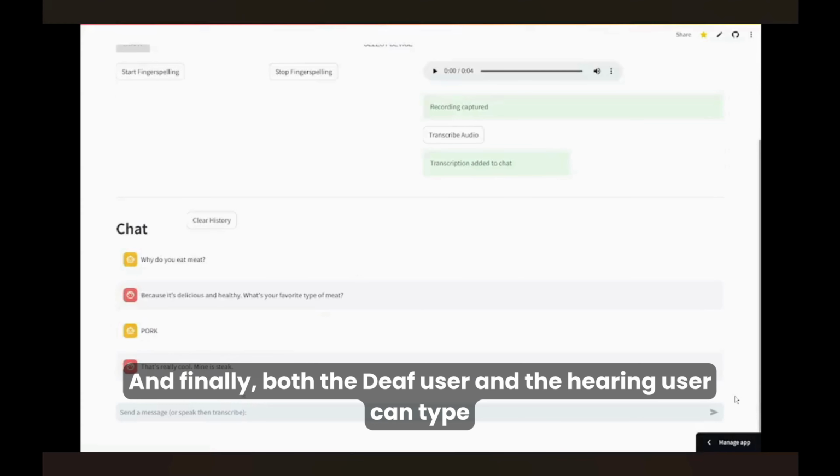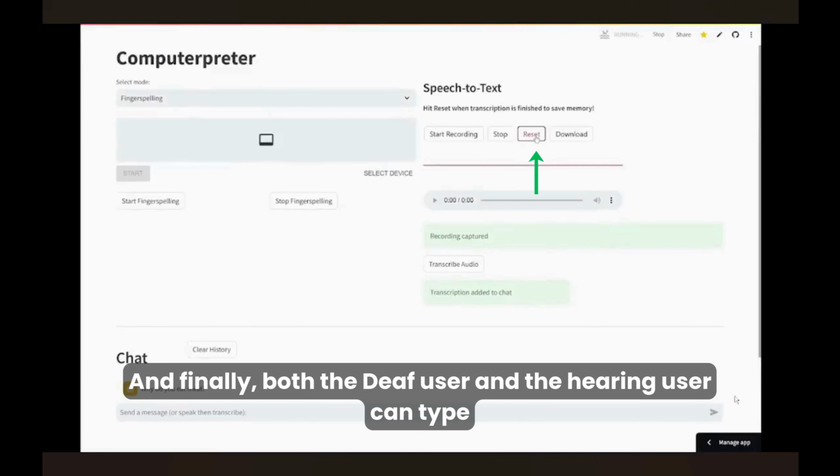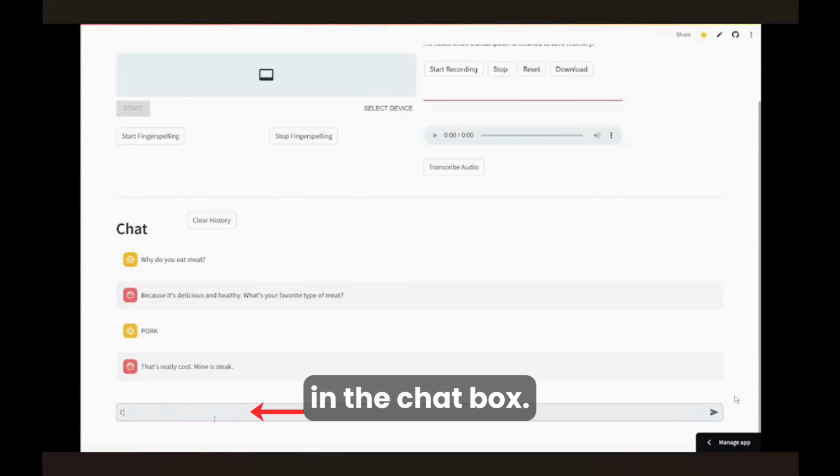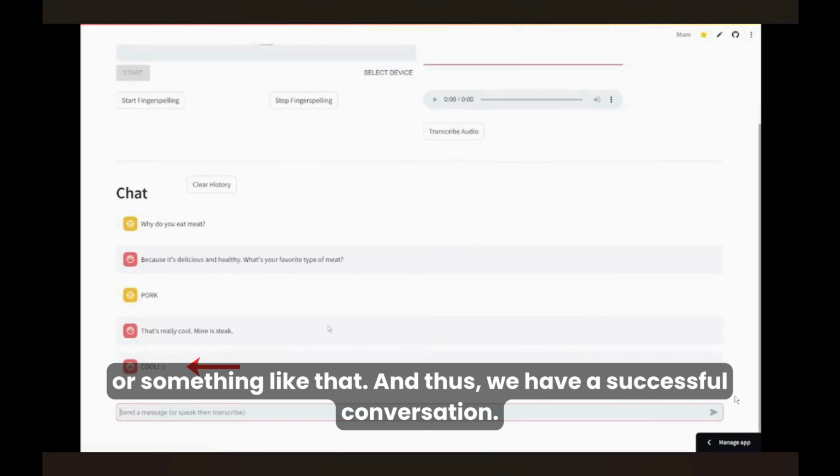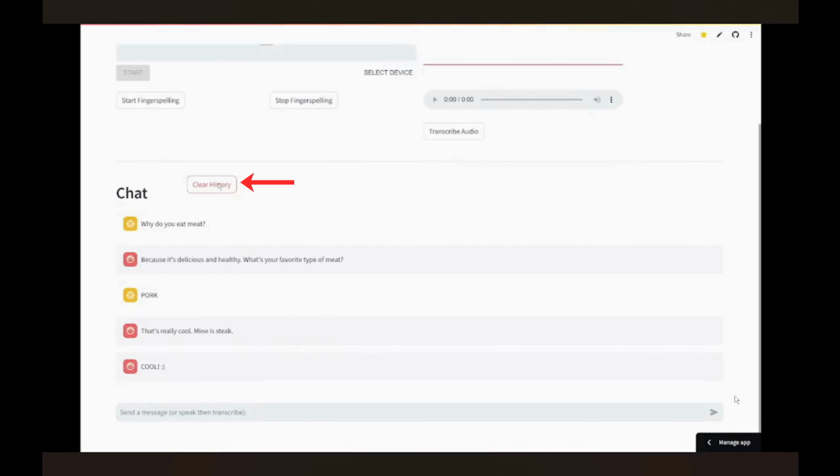We can click transcribe audio again for speech to text. And finally, both the deaf user and the hearing user can type in the chat box however they want to, show some emojis or something like that. And thus, we have a successful conversation.